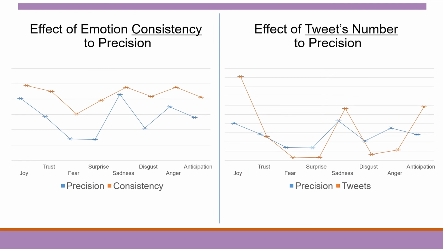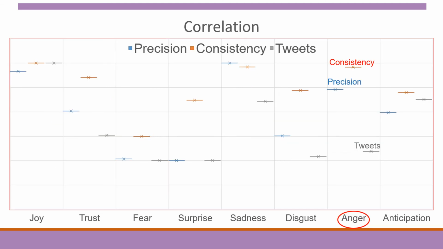From these two pictures, we can see the effect of emotion consistency on precision and the effect of tweet number on precision is quite balanced. Both consistency and tweet number have a positive correlation with the precision score. From this chart, we can see the correlation among precision, consistency, and number of tweets. Look at anger. Even though we got very little tweet data, the performance is good enough because the consistency of the anger emotion is high.